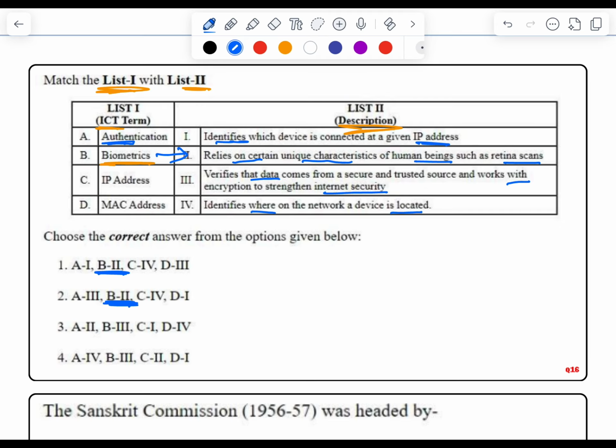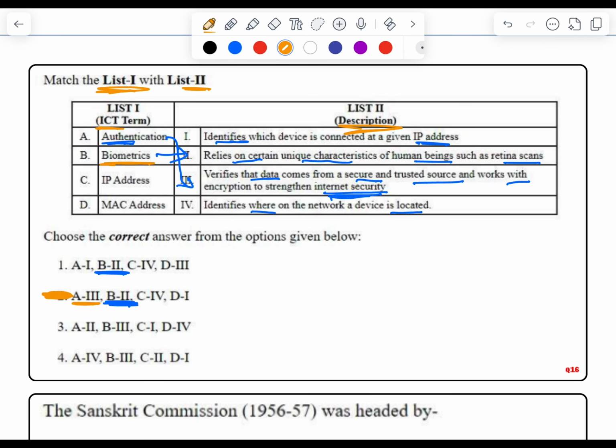Option A, authentication. Authentication is related with option number 3: verifies the data comes from secure and trusted sources and works with encryption to strengthen internet security. So here we can see option number 2 has A matching with 3.